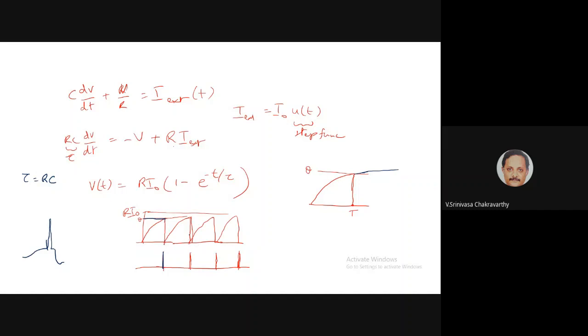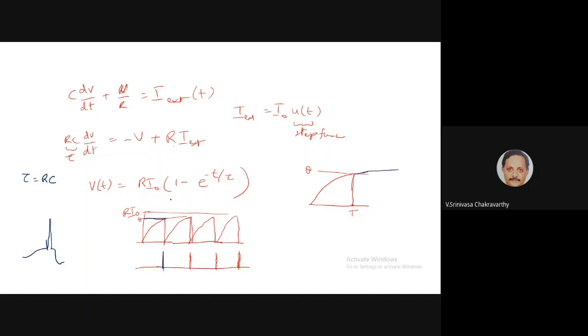So if your input current is not a DC current, then the spike-to-spike intervals are not going to be homogeneous, not going to be uniform, because as the current varies, the time at which it crosses threshold also varies, right? So the spikes are not going to be uniform. But in this simple case, we are considering constant current. So the V(t) waveform will reach the threshold periodically, right? And therefore you have a periodic spike train emerging out of the neuron model.